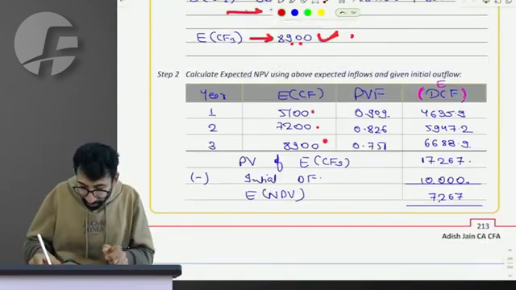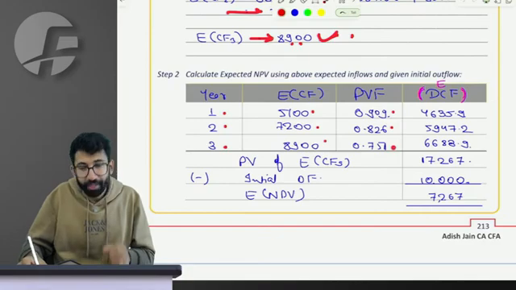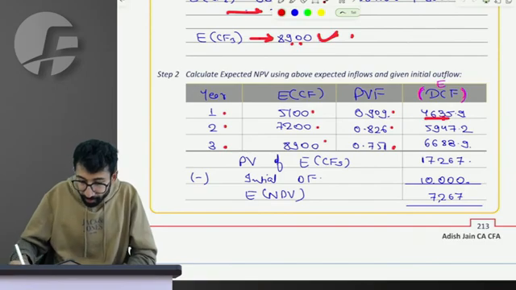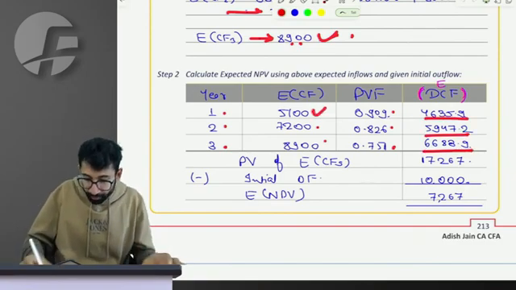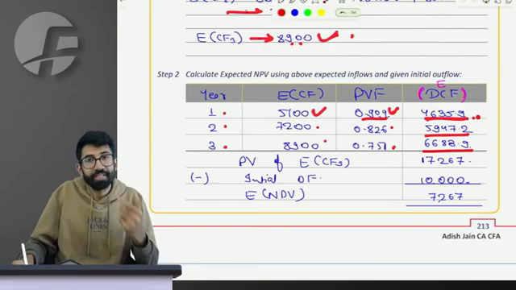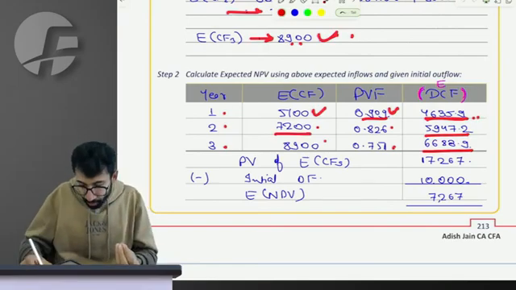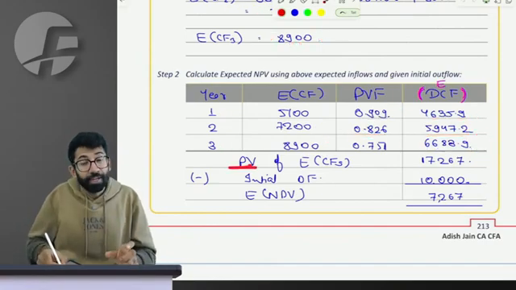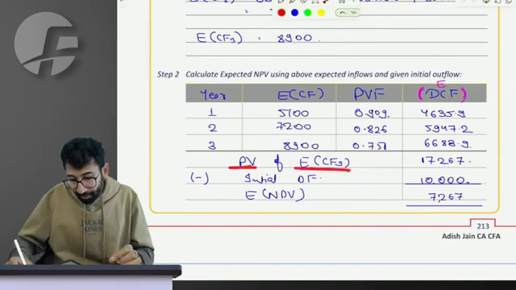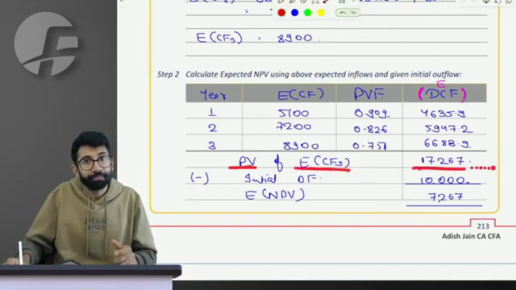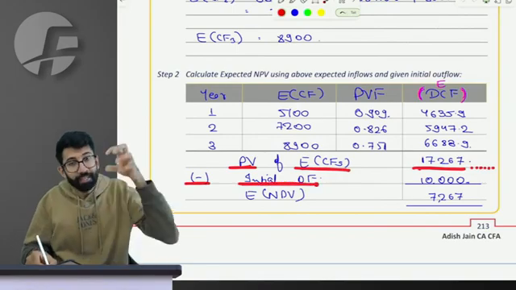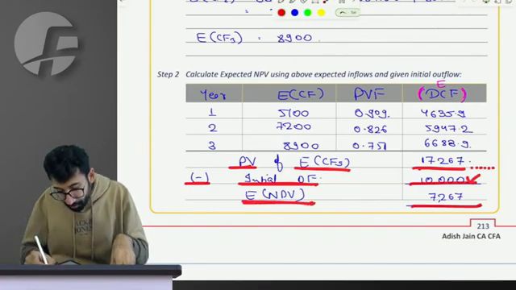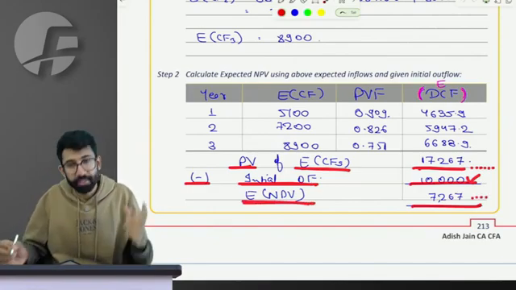Sir, these are the cash flows for the next 3 years, where the present value factor at the rate of 10% is this. Accordingly, can I say the present value of future cash flows will be 5,100 into 0.909, which is 4,635.9. Similarly, 7,200 into 0.826 is 5,942 and so on. So the total present value of all the expected cash flow is 17,267, right? Less the initial investment that I'll have to make today, 10,000. So in present value terms, the expected NPV is 7,267.